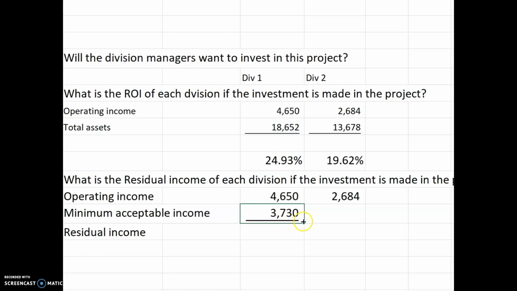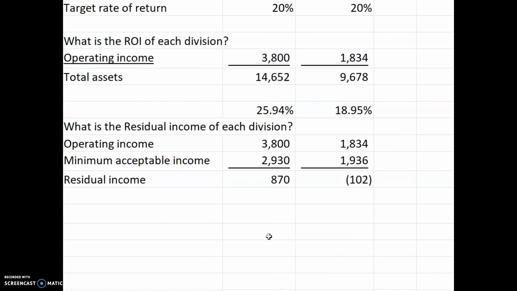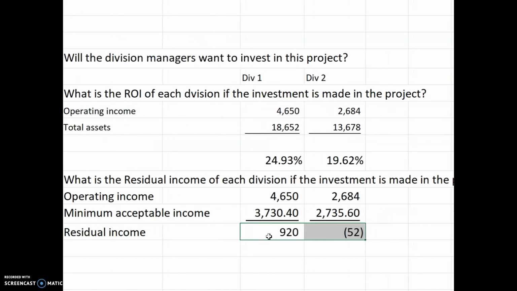And so when we look at that for the two divisions, we see Division 1 is 920 and Division 2 now is only a negative 52. We can see before it was 870 and negative 102. So both of these managers improved their residual income by taking on this project.